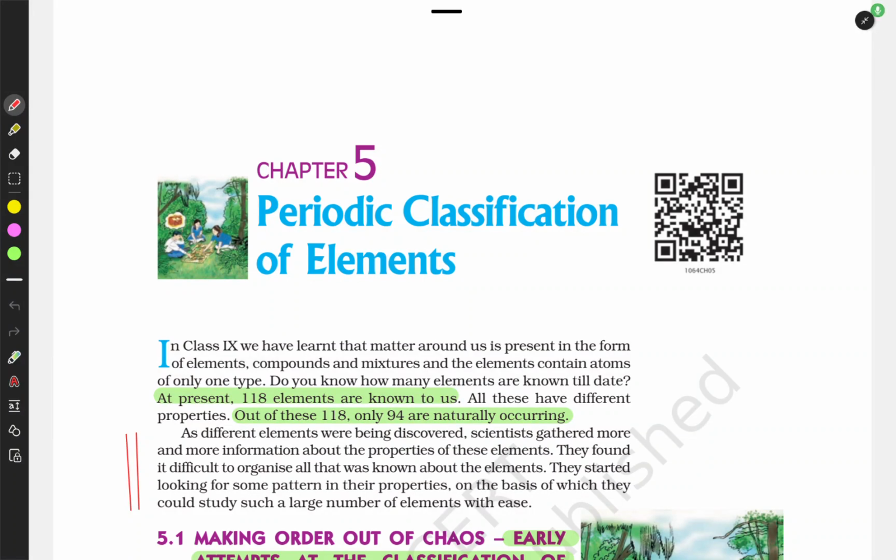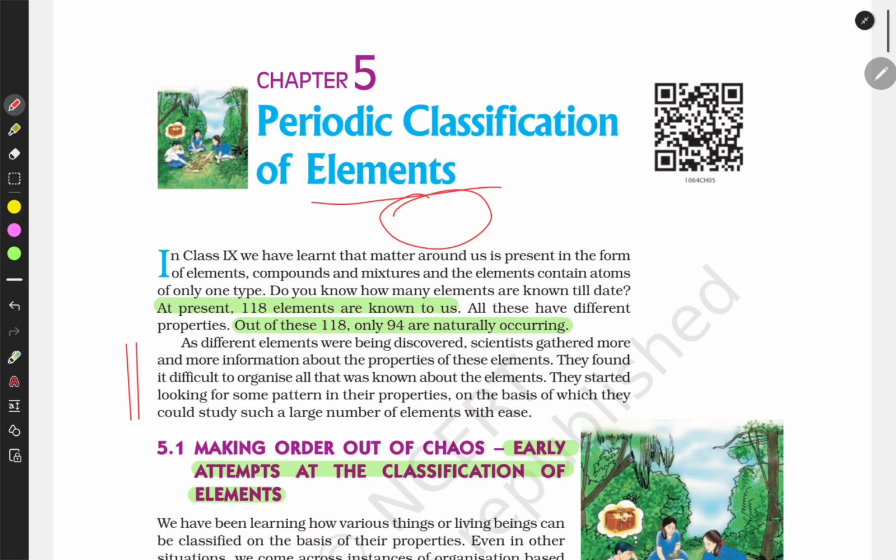In this video, we are going to study the periodic classification of elements, how the elements are classified. In the ninth class, we have learned that the matter around us is present in the form of elements, compounds and mixtures. An element contains atoms of only one type.